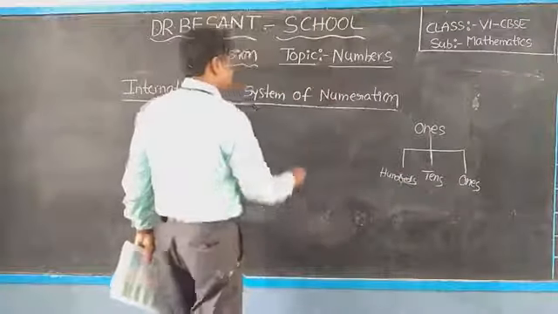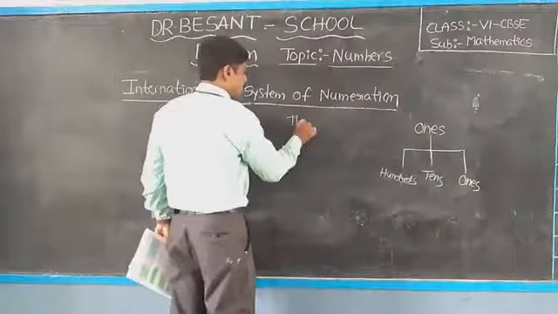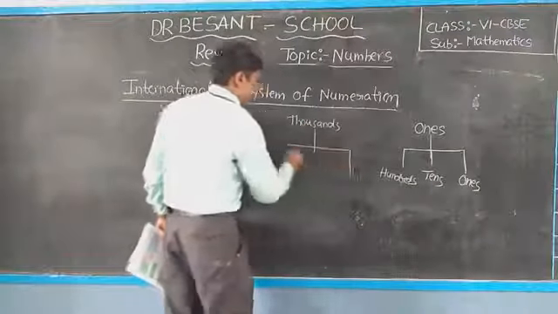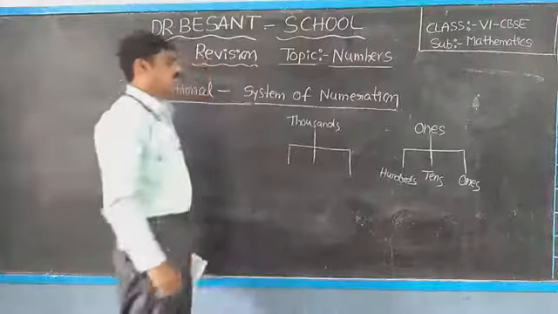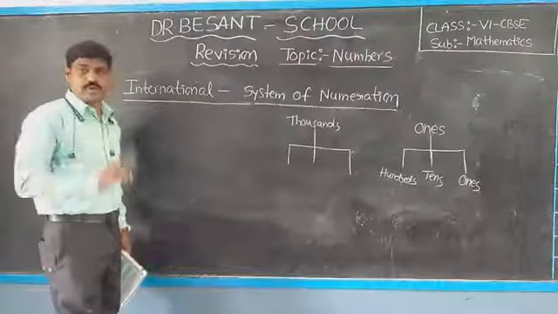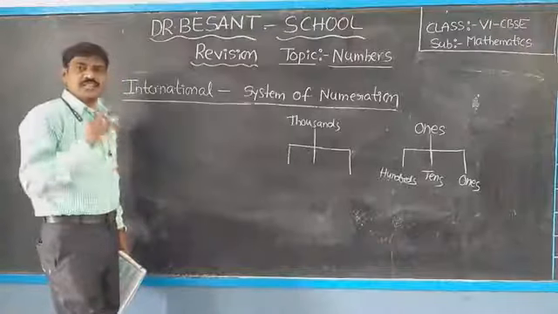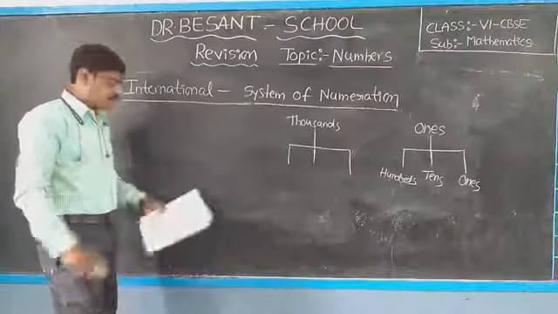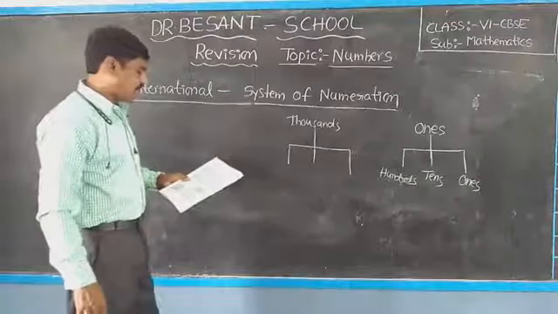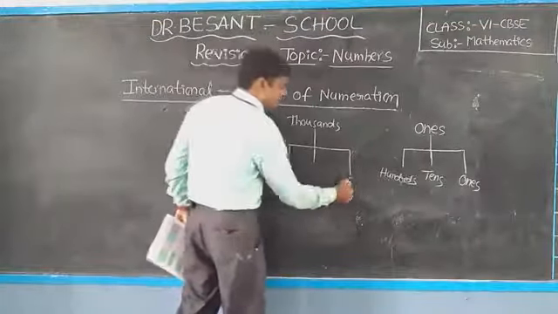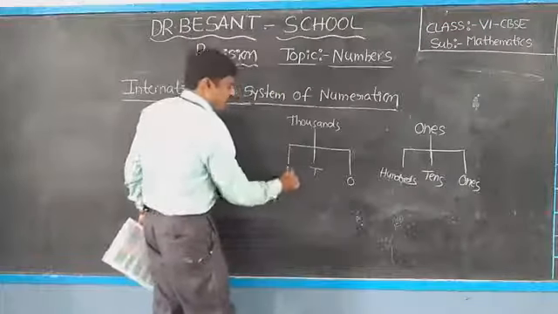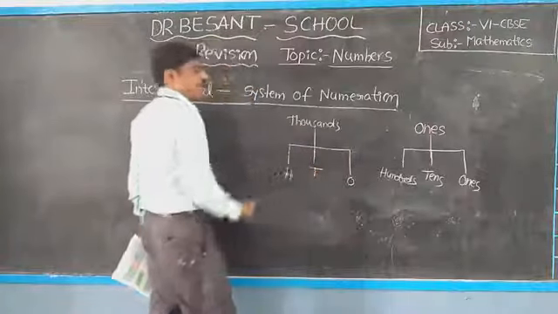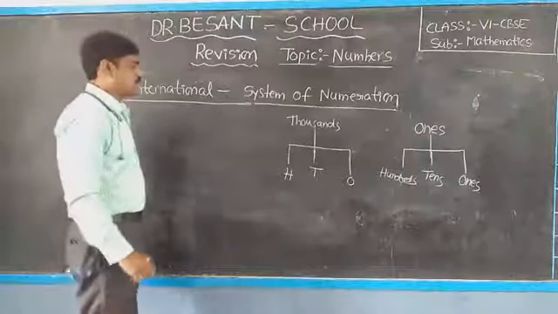Next, thousands. We again have three place values in this period also: thousands, 10,000, 100,000. So simply we can write 1 to 10 to 100. That means 1,000, 10,000, 100,000.